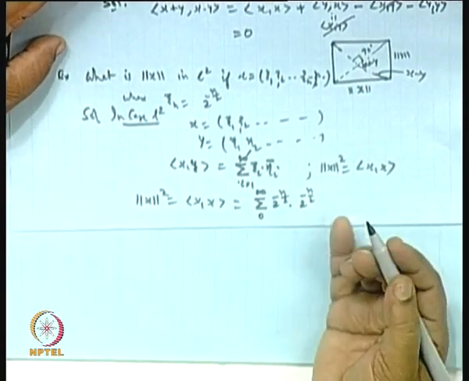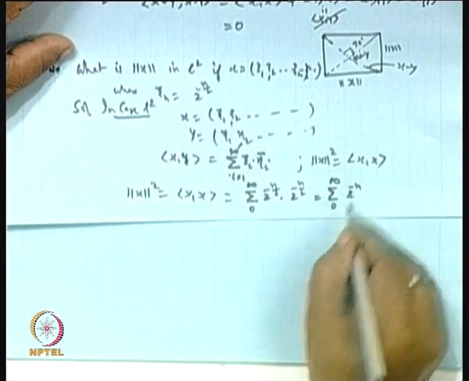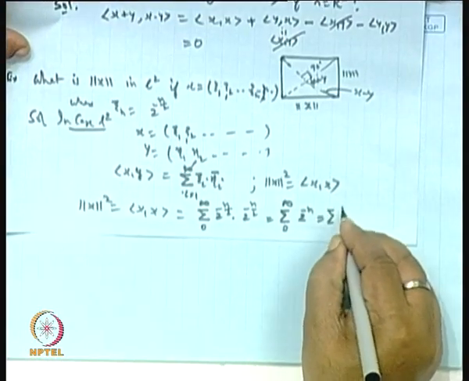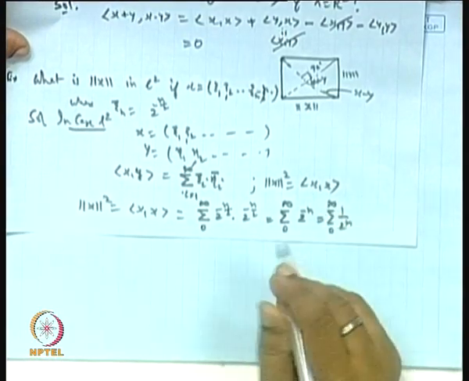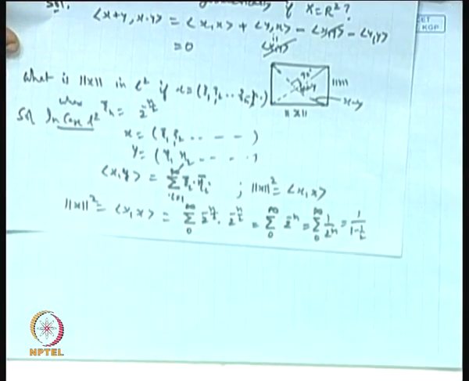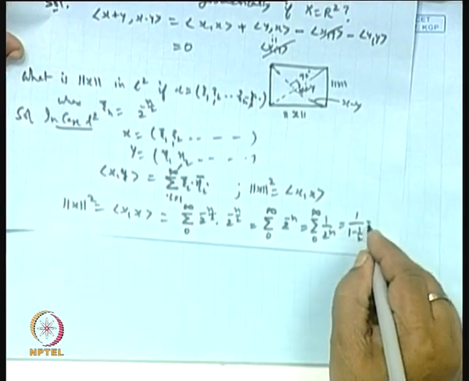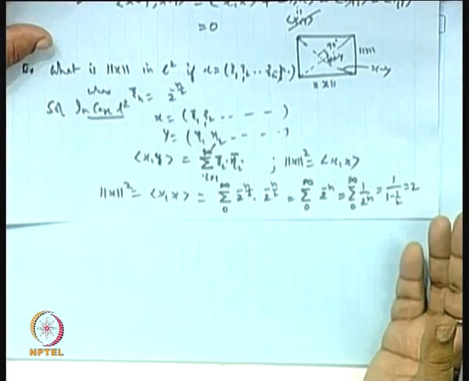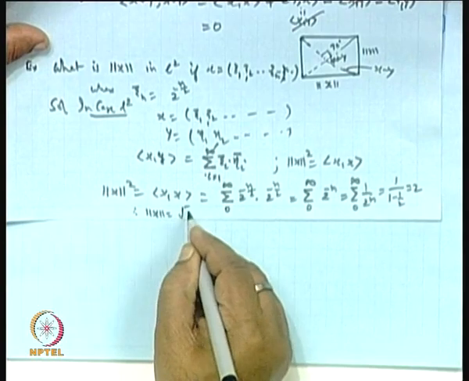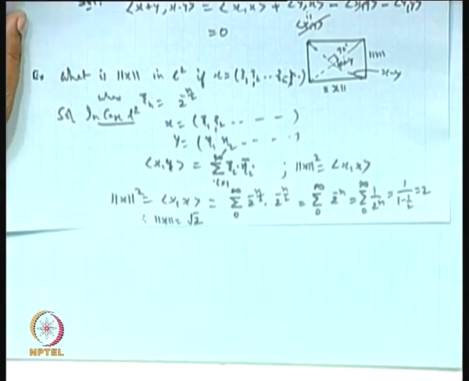This equals the sum of 2 to the power minus n, which is a geometric series whose sum is 1 over 1 minus half, which is 2. So norm of x is the square root of 2. Clear? Just apply the definition.